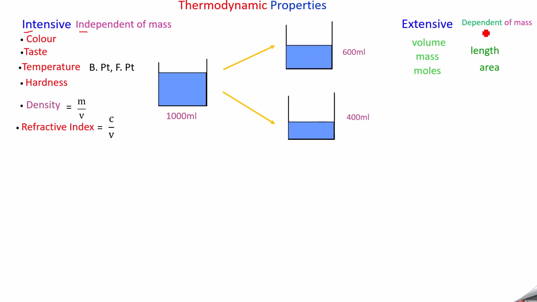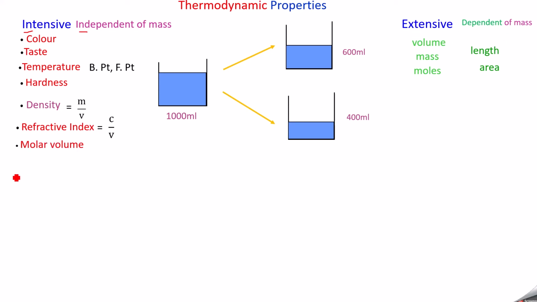It depends on mass, because when you talk about a mole, 1 mole of the substance will weigh its molecular weight. 0.5 mole will have half of its molecular weight. 0.25 mole will have one-fourth of its molecular weight. So each amount of moles will have a different weight. Therefore, moles depend on mass, so it comes under extensive property.